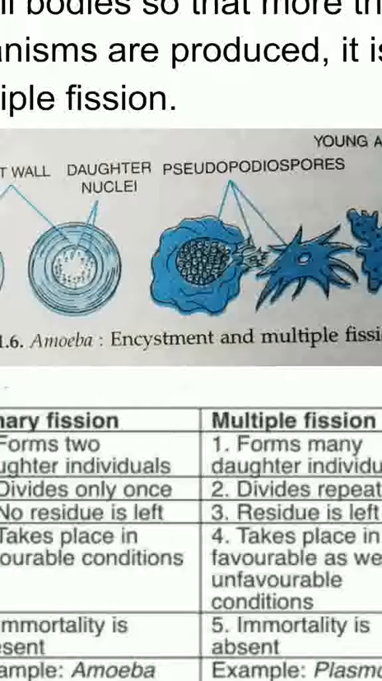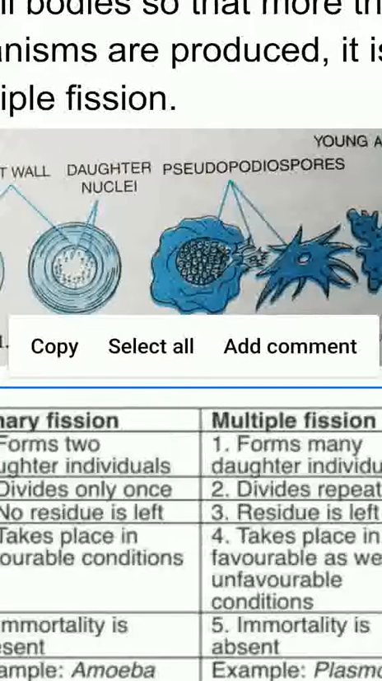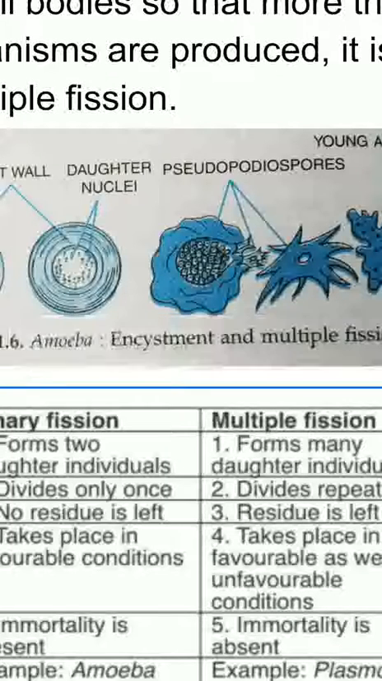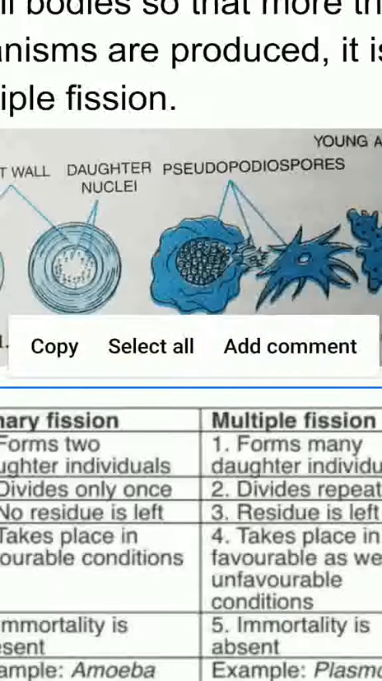Whereas multiple fission is more a method of perennation than of survival, and it makes the survival of the individual possible, it takes place under favorable conditions in some cases as well as under unfavorable conditions. In binary fission, immortality is present because the parent individual loses its identity and there is no process called death. Whereas in multiple fission, immortality is absent.